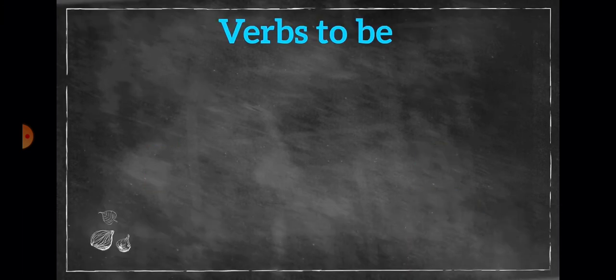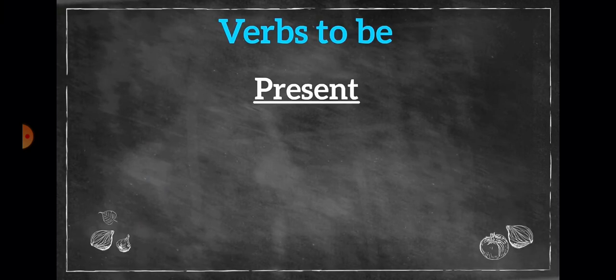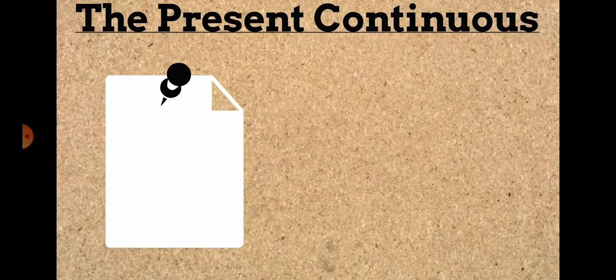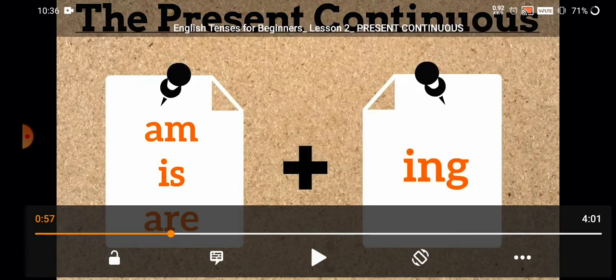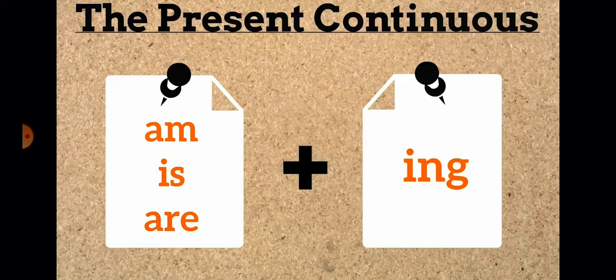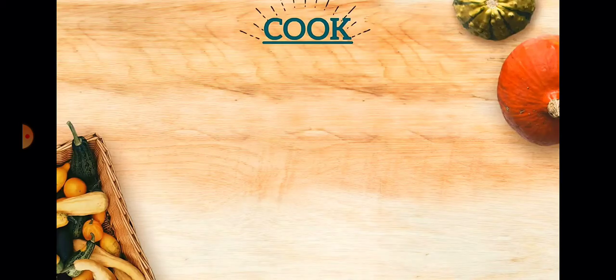So we are learning present continuous. We will use the present verbs to be, which are am, is and are. So how to write the present continuous tense? We write the present continuous tense as am, is and are, so we know the verbs to be, plus ing. It is very simple. The word next to am, is and are, we will add ing to it. So let's see some examples.